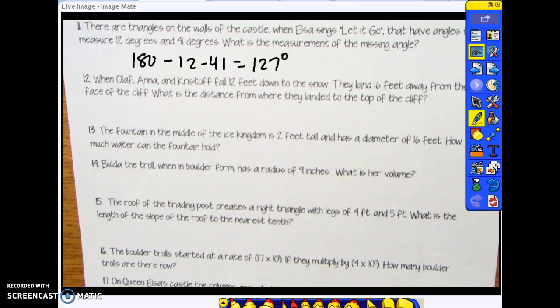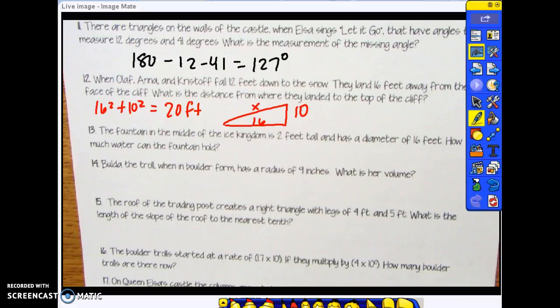When Olaf, Anna, and Kristoff fall 10 feet down to the snow, they land 16 feet away from the cliff. You're looking for the distance, which is the hypotenuse. So that's 16 squared plus 10 squared. When you add those together and find the square root, that gives you 20 feet.